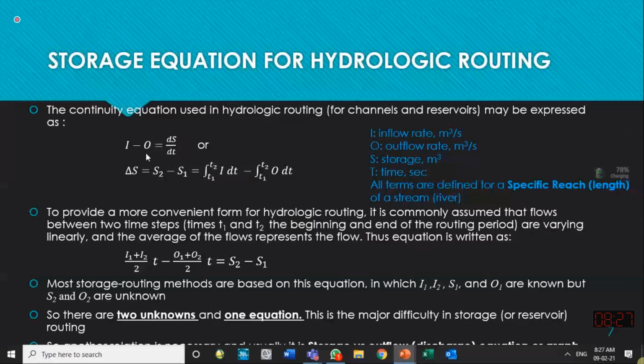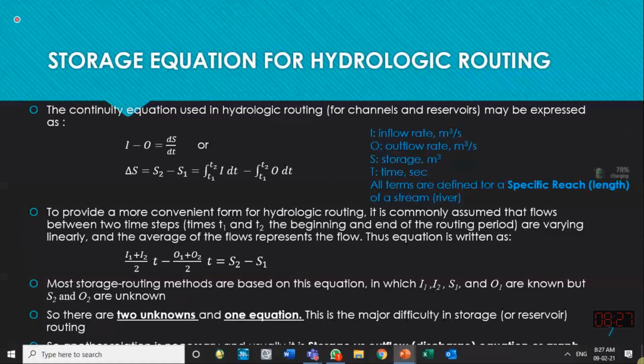To provide a more convenient form of hydrologic routing, it is commonly assumed that flows between two time steps, T1 and T2, having time interval T, where this T is the difference of time T2 and T1, are varying linearly. If they are varying linearly, initially it is I1, finally it is I2, so we can take the average as I1 plus I2 divided by 2, multiplied by T.